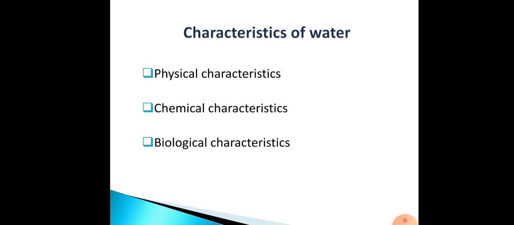For example, the temperature of water can be measured by just touching it. Just by touch you can say whether water is warm or cool. So, temperature is a physical characteristic which can be ascertained by touching it. Then color, the presence of any floating debris, turbidity or suspended solids in water. These can be identified by sight. Just by looking at water, you can say that water is of plain color, or if there is any other color, you can identify it by sight.